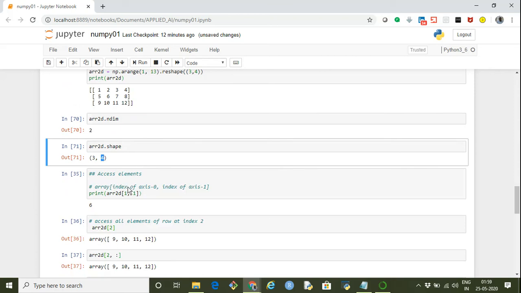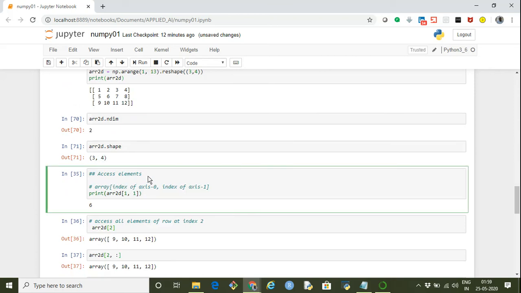Now next is how to access elements of a two-dimensional array. The method is we use the array name and then within the square brackets we specify the indexes. First we specify the index of axis 0, then a comma, then the index of the next axis, axis 1. If it is more than two dimensions, we keep on specifying a comma, the index of axis 2 and so on.